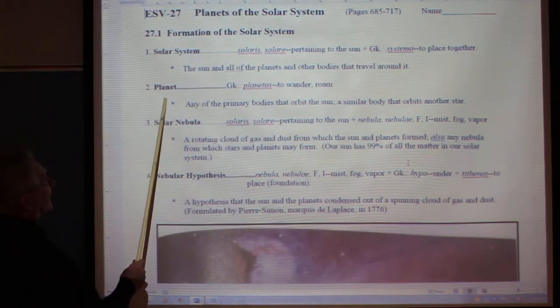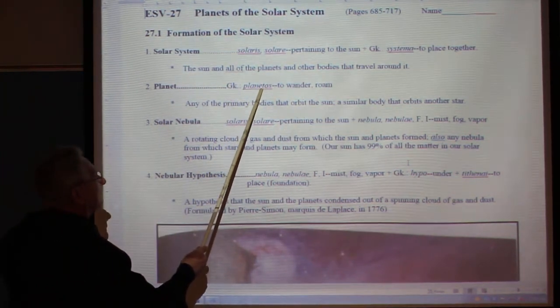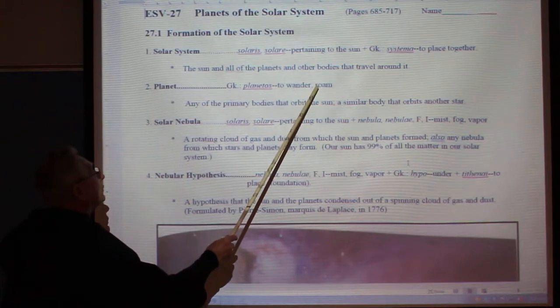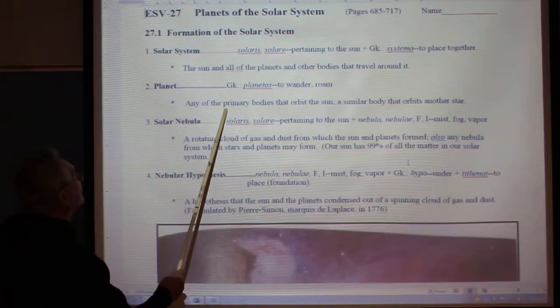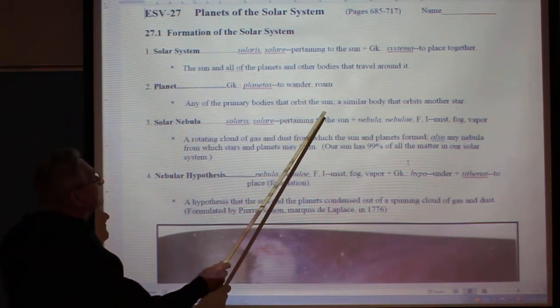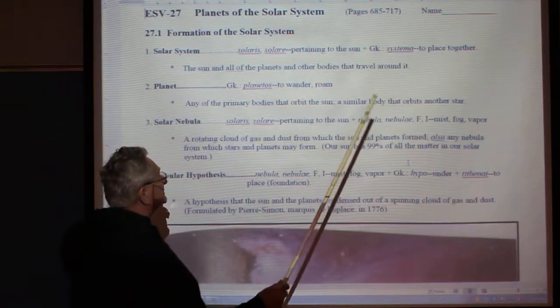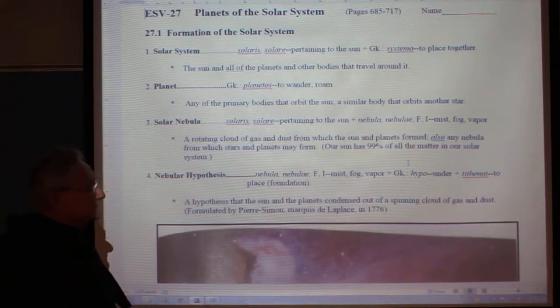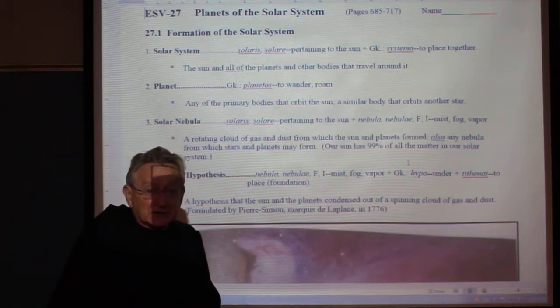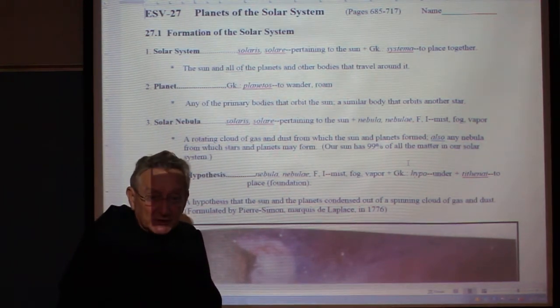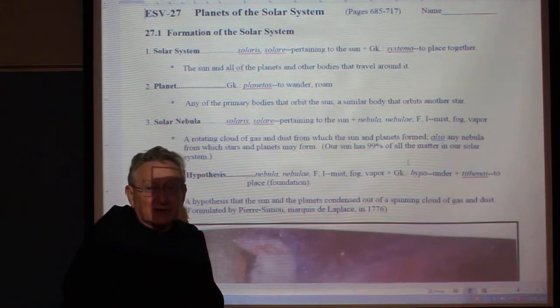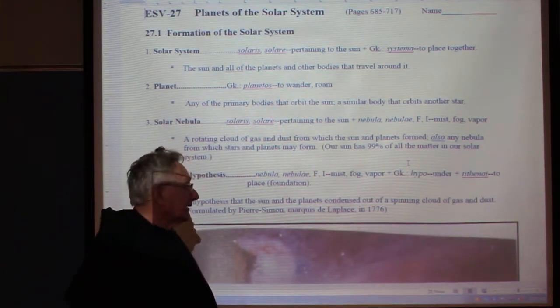Next word is planet, Greek planetes, to wander, roam. Any of the primary bodies that orbit the sun, a similar body that orbits another star. So obviously when we get to the other planets, you're going to see that they have an orbit, and Kepler defined the orbits, and we'll talk about that a little later.